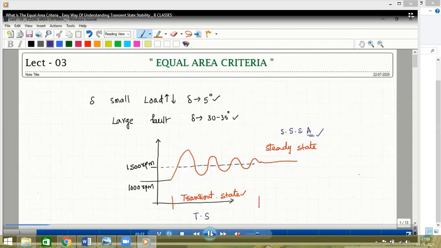Under steady state, remember. Right. I hope the voice is audible. Anyone, please confirm? Yes, sir. Okay.